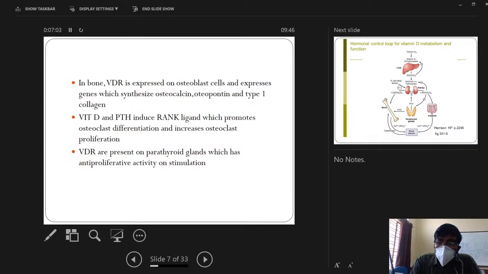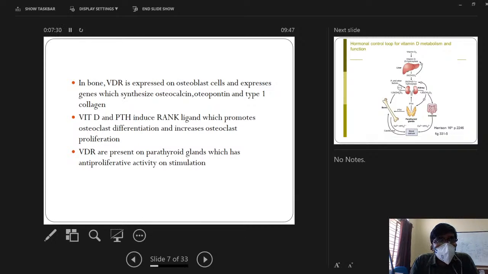So vitamin D receptors are also expressed on the bone cells, that is osteoblast cells. When the osteoblast cells are stimulated by vitamin D, they increase the synthesis of extracellular bone matrix proteins, that is osteocalcin, osteopontin, and type 1 collagen. The net effect is increased calcium deposition and synthesis of extracellular matrix proteins, that is osteopontin, osteocalcin, and type 1 collagen.